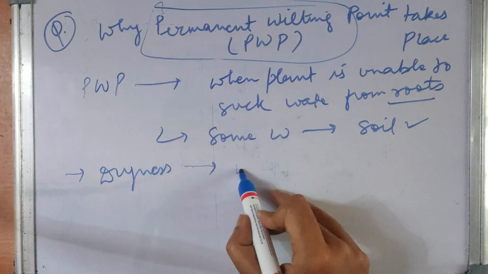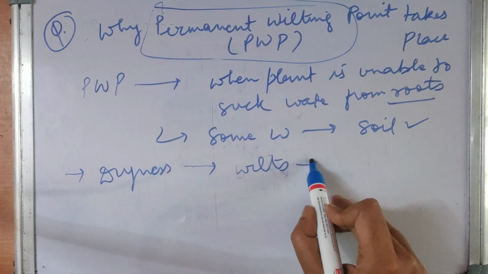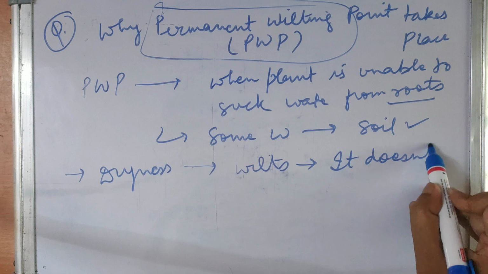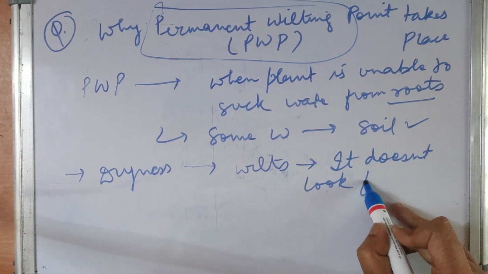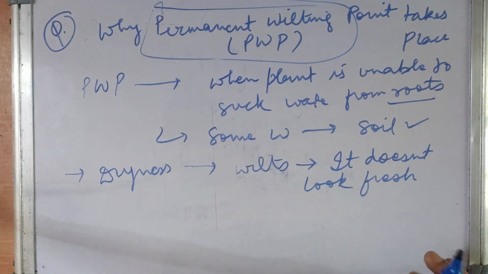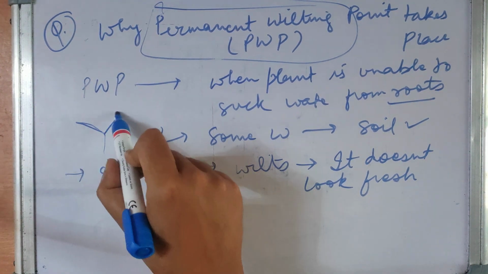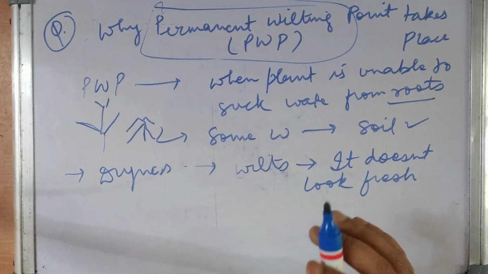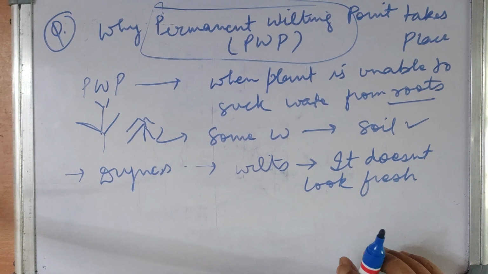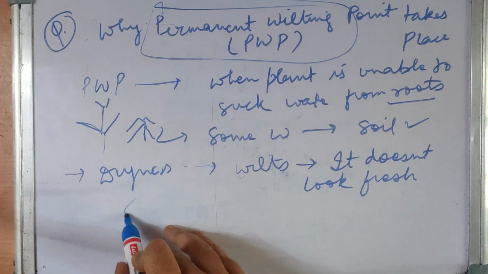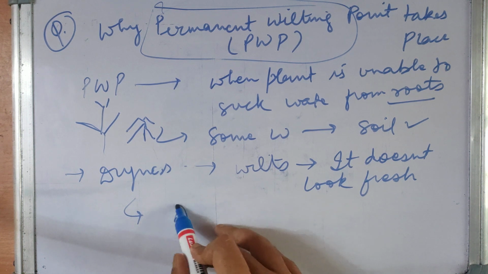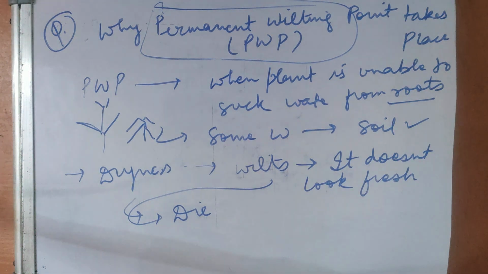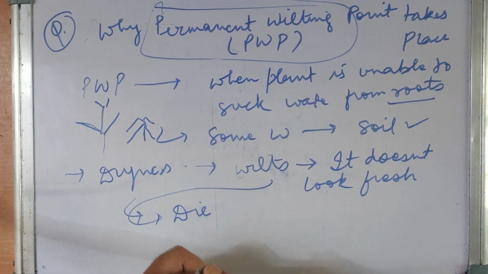First, the plant wilts. That is, it doesn't look fresh. वो मुरझाया हुआ सा लगेगा plant. Suppose this is the leaf, a normal plant. After wilting, this will look like this. It will not look fresh, and after some time, due to lack of water, the plant will die. So this is what permanent wilting point is. Hope you all understand this.